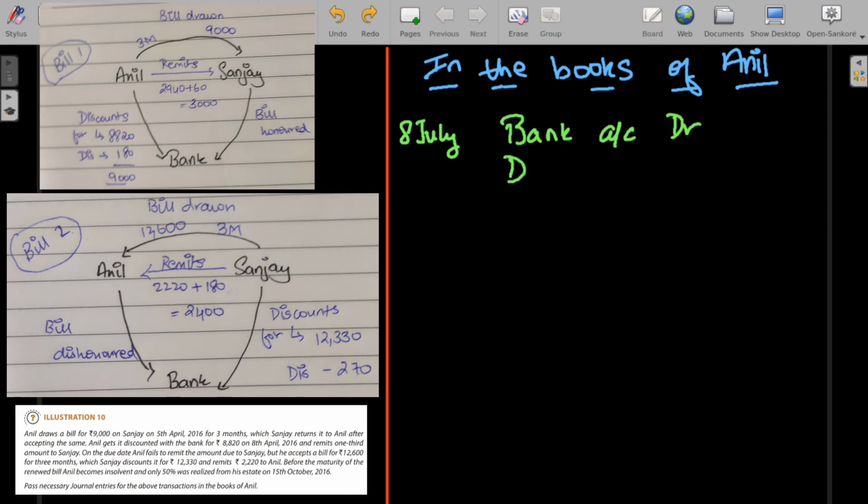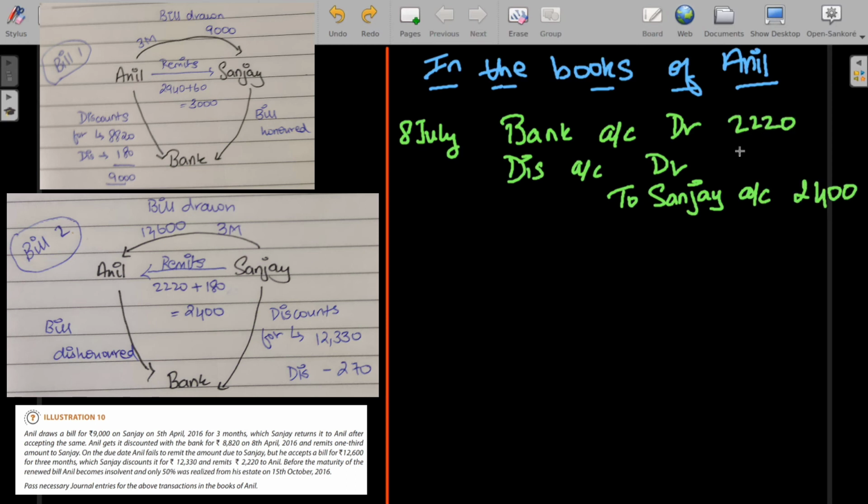And discount account debit. Here Anil has to bear the discount to Sanjay account. So Sanjay was a creditor and now he has paid us back some amount, so he becomes a debtor. And the amount is 2,400. In that, 2,220 was remitted by bank and the remaining 180 was discount. So this 180 you can check in the previous part.